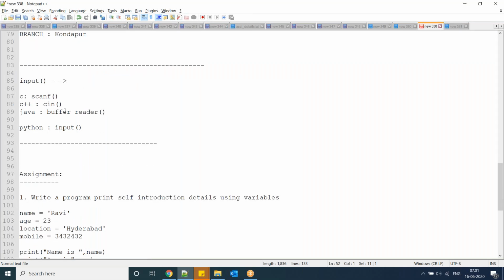Okay. So here, the input function. To enter a value from the prompt, you can use the input function. This is similar to scanf in C language, cin in C++, and BufferedReader in Java. In Python, we have to use the input function.